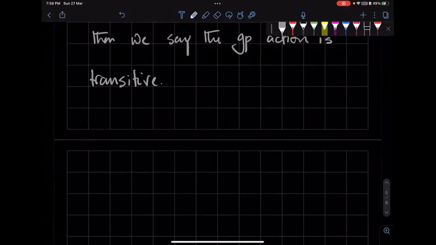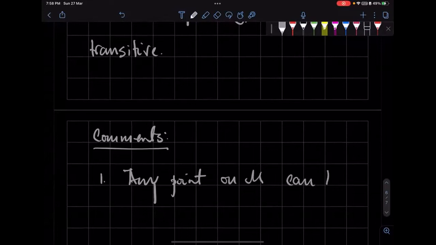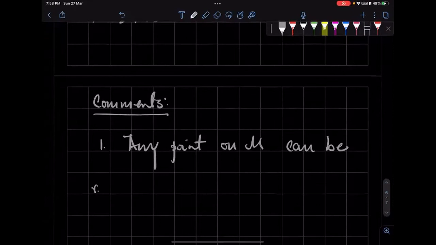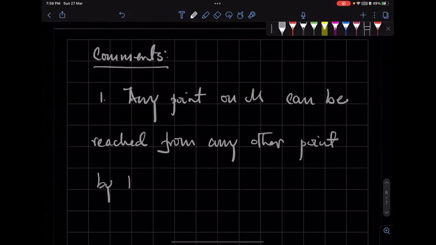Let's just discuss some examples. So first, let me write the comments. What it means is that any point on M can be reached from any other point by the group action.